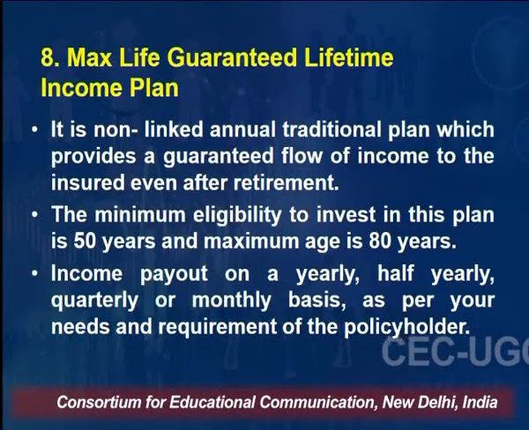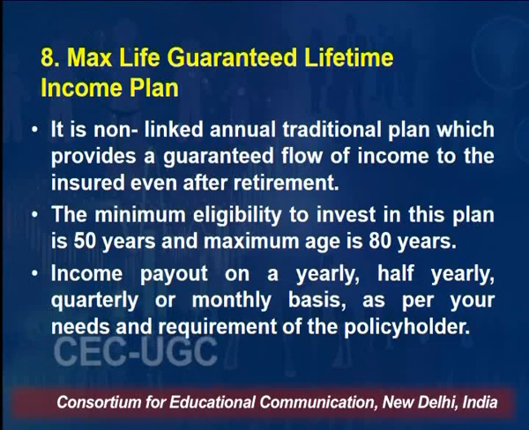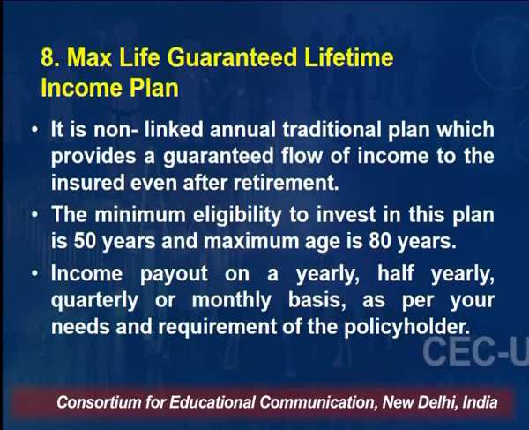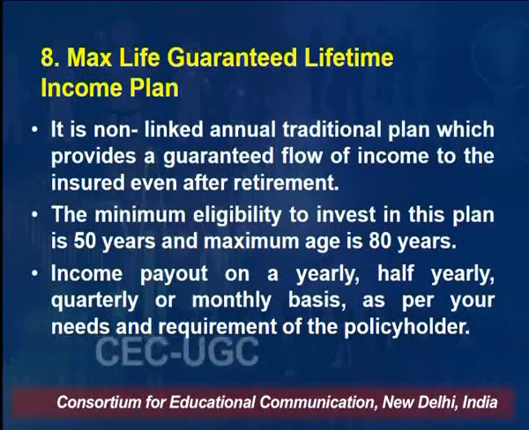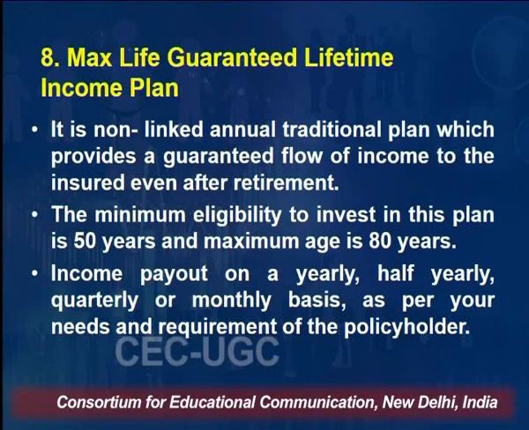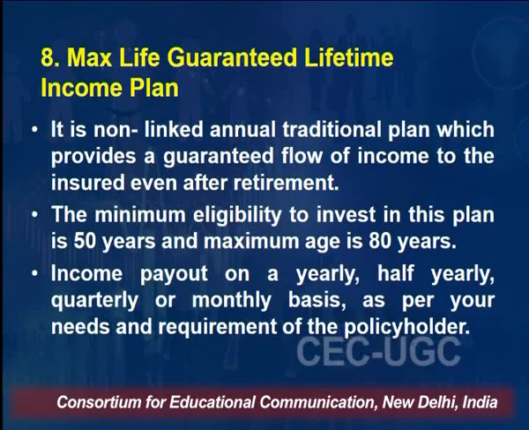The other scheme name is Max Life Guaranteed Lifetime Income Plan, right? Max Life is again one of the important insurance companies in this country in the private sector, right? So it is a non-linked traditional plan which provides a guaranteed flow of income to the insured even after retirement. The minimum eligibility to invest in the plan is 50 years and the maximum is 80 years. So people of this age group, from 50 to 80 years, can invest in this, right?